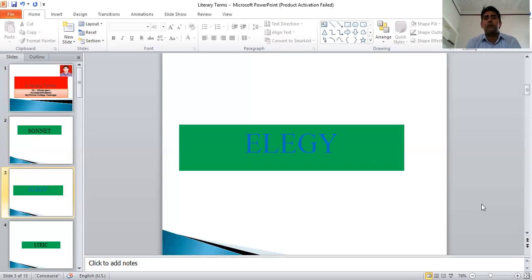In English, there are four great elegies. Milton's Lycidas, which is written for his friend Edward King. Second is P.B. Shelley's Adonais, written for his friend John Keats. Next is Tennyson's In Memoriam, which he wrote for his friend Arthur Henry Hallam, and then Arnold's Thyrsis. These are the four great elegies which have a distinguished place in English literature.